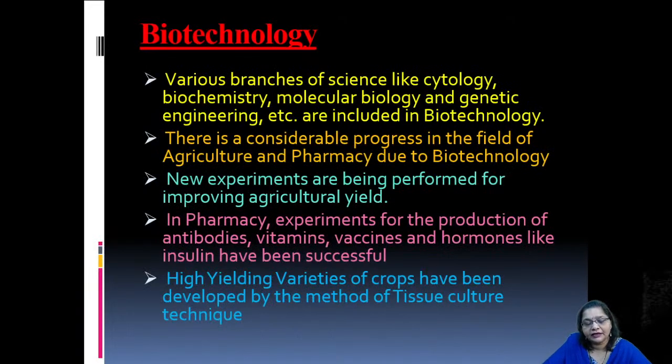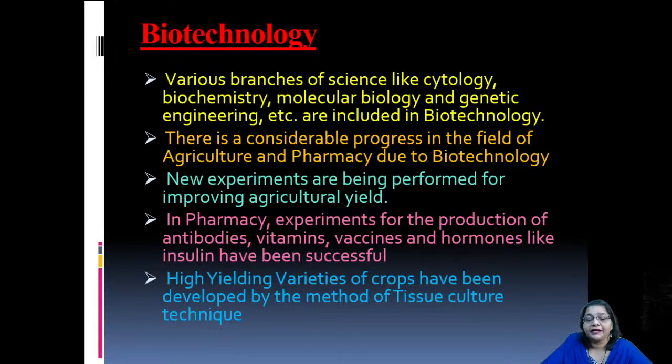Under the field of biotechnology, there are various branches of science that are included. Why? Because we need to study the basic structure and function of every type of cell under cytology. Under biochemistry we need to learn the different types of biomolecules present in the cell or synthesized by the cells, or otherwise the byproducts that are produced under different conditions by the cell, during the regular cellular processes.